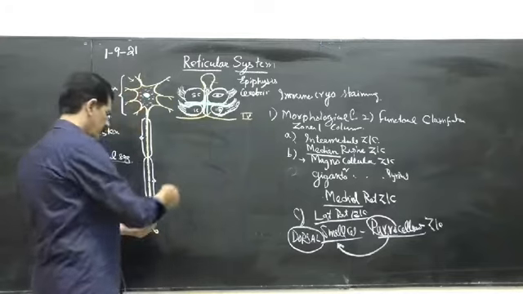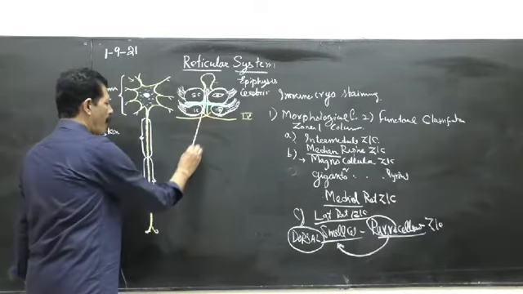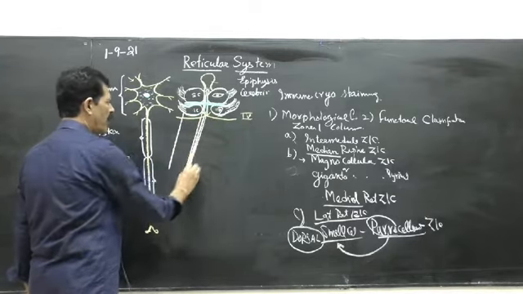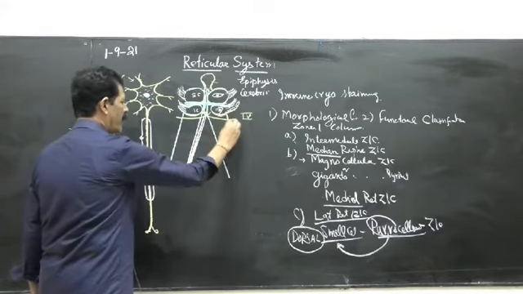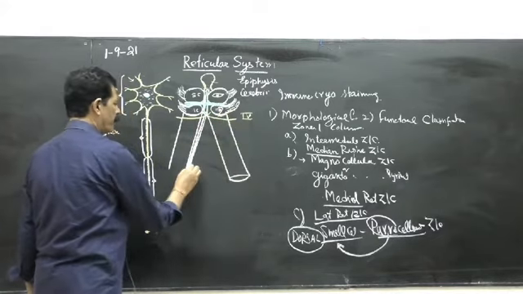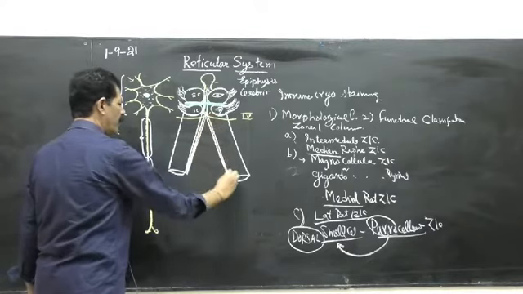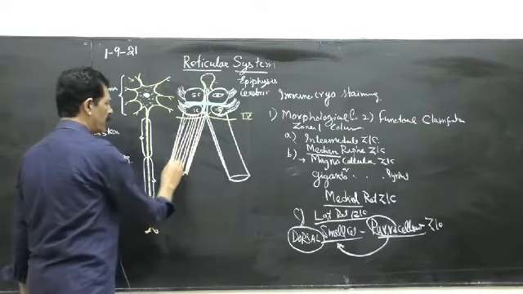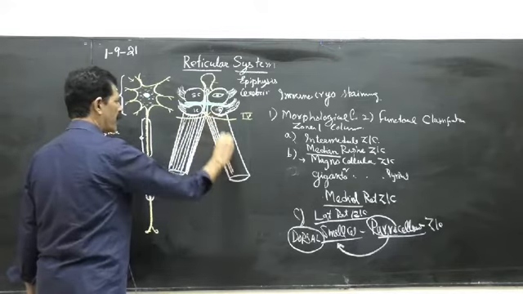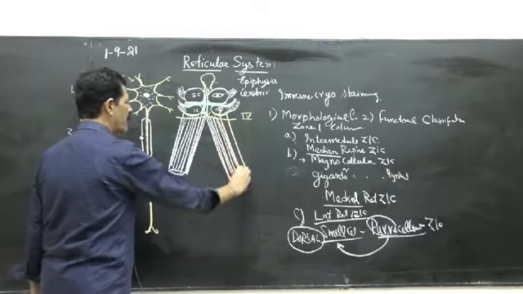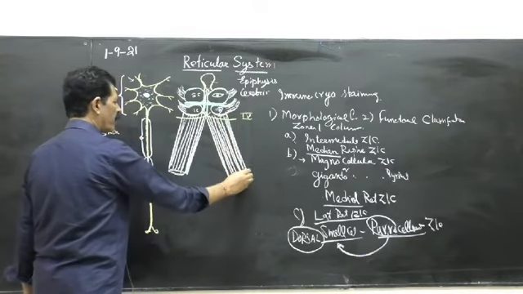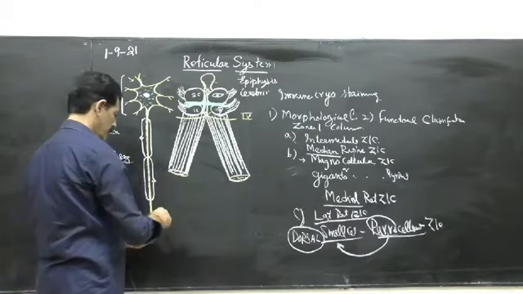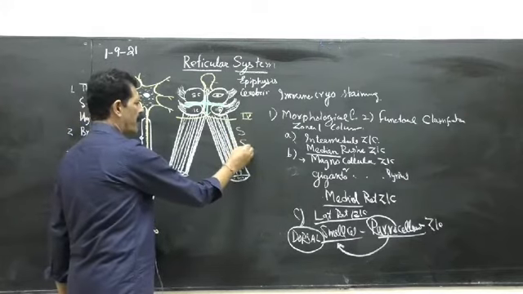Then below the inferior colliculus, there is a bundle of white fibers which goes downward and laterally and enters into the cerebellum. It has a medial border and a lateral border. This bundle of white fibers comes from the midbrain and goes into the cerebellum. In other words, the midbrain is connected to the cerebellum with the help of this bundle of fibers, called the superior cerebellar peduncle.